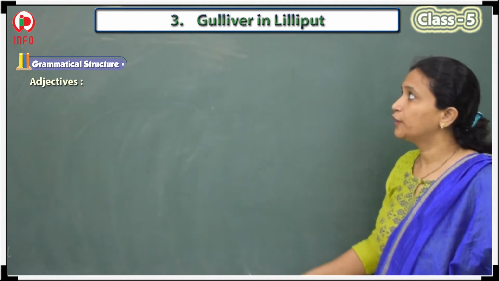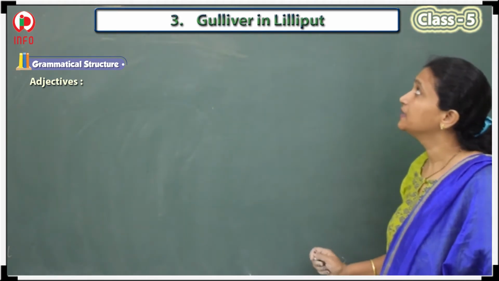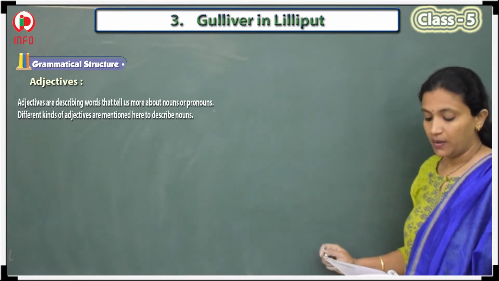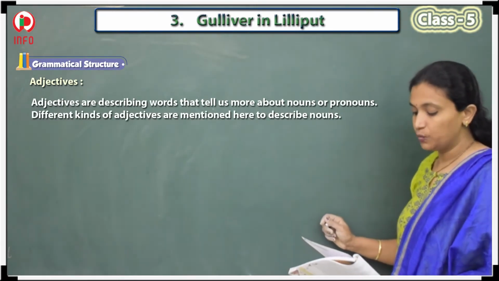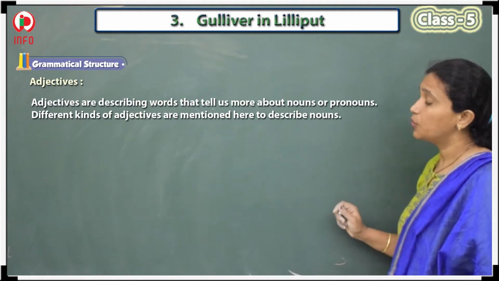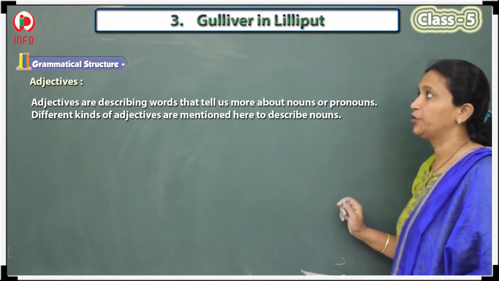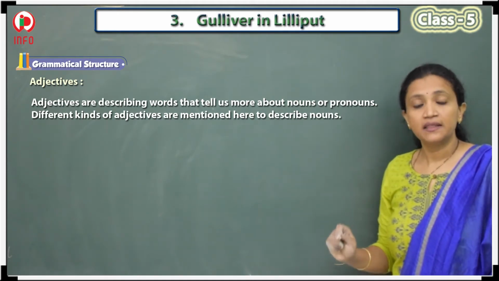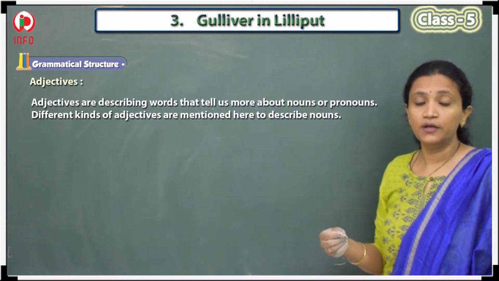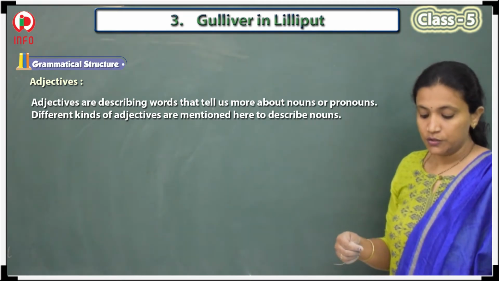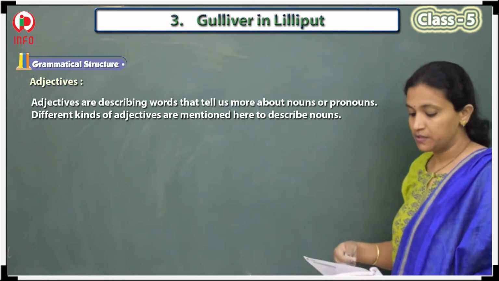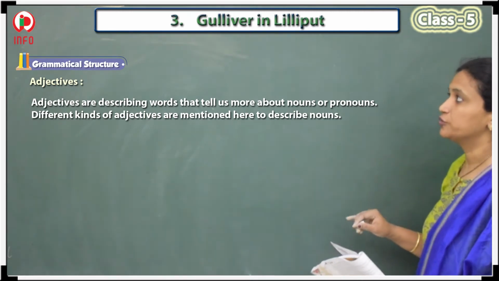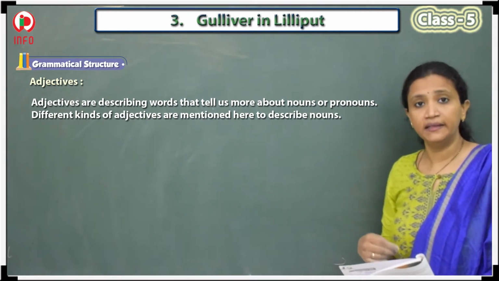Children, we will go for adjectives of the 5th lesson, Gulliver in Lilliput. So what are adjectives? Adjectives are the describing words that tell us more about a noun or pronoun. Different kinds of adjectives are mentioned here to describe the nouns. Nouns are nothing but names.